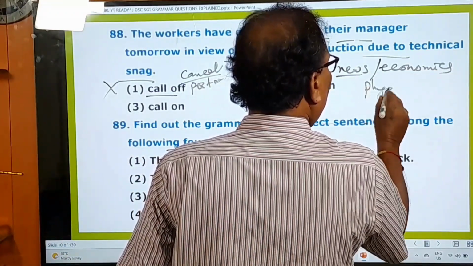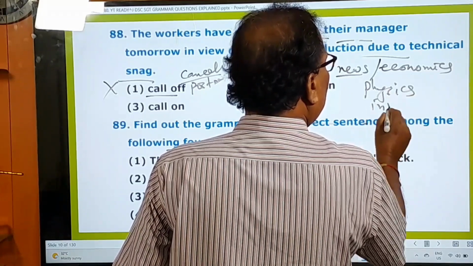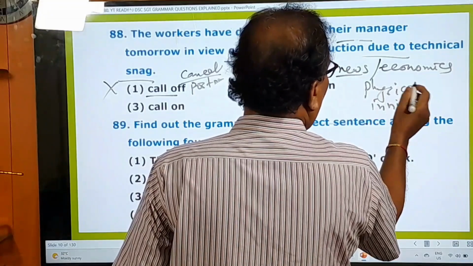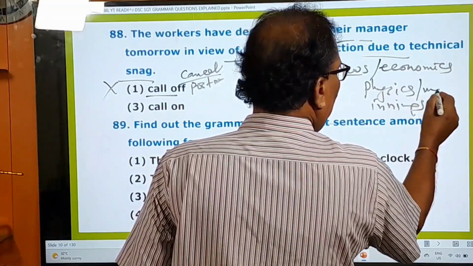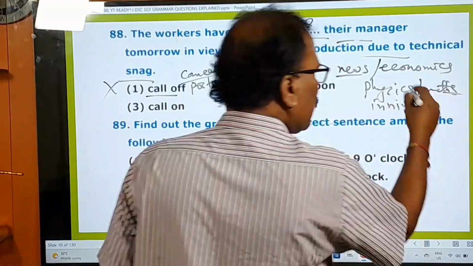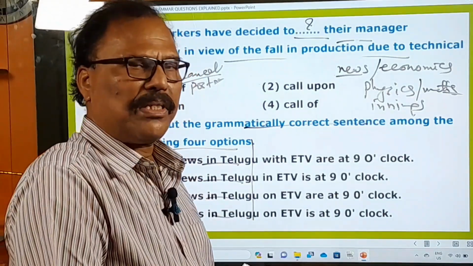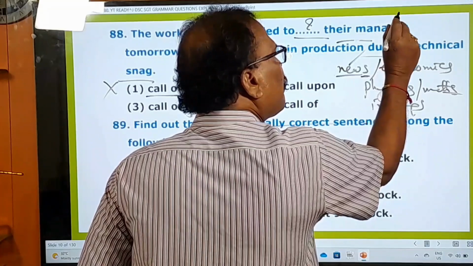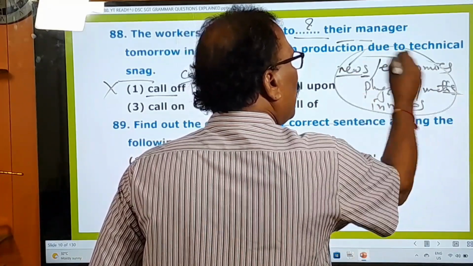Physics is there. Innings is there. Mathematics is there. They all end in s, and on seeing this s, don't think it's a plural word. They are all singular words.